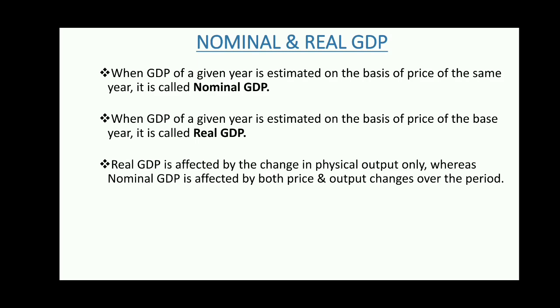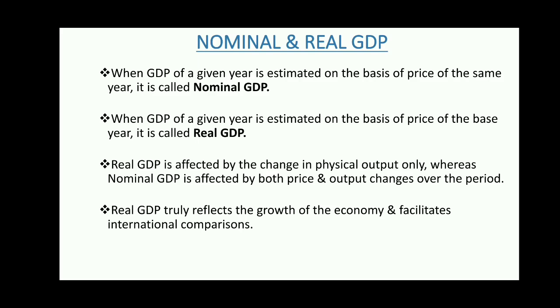Like real and nominal national income, here also real GDP is affected by the change in physical output only, whereas the nominal GDP is affected by both quantity, meaning the output, and the price change over the period.